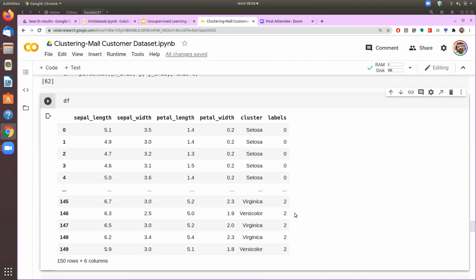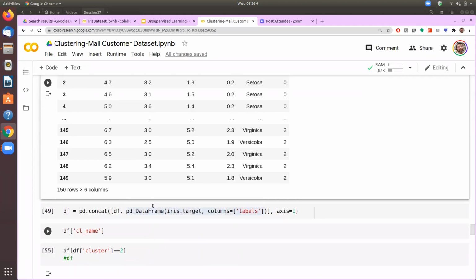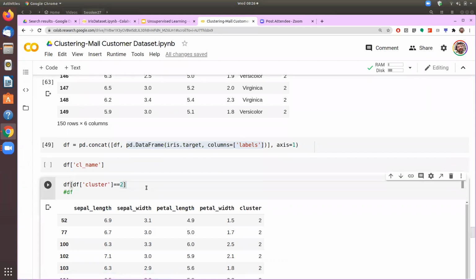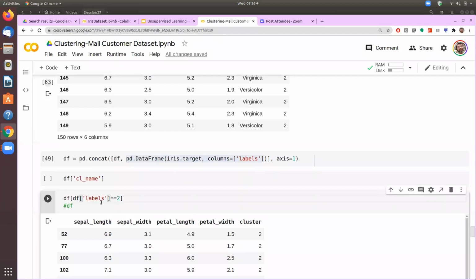So now we will see them one by one and see how many are actually matching. So if you say DF cluster is equal to labels, yeah.